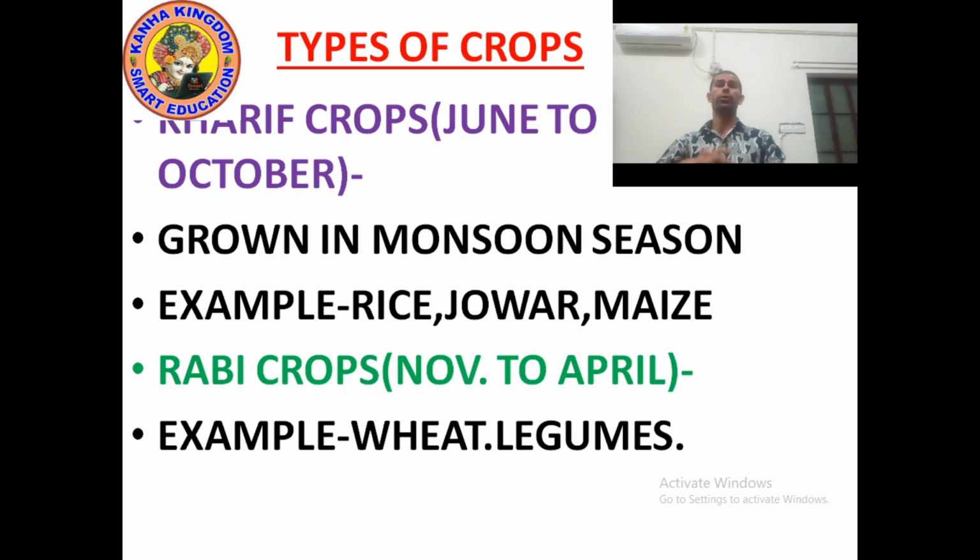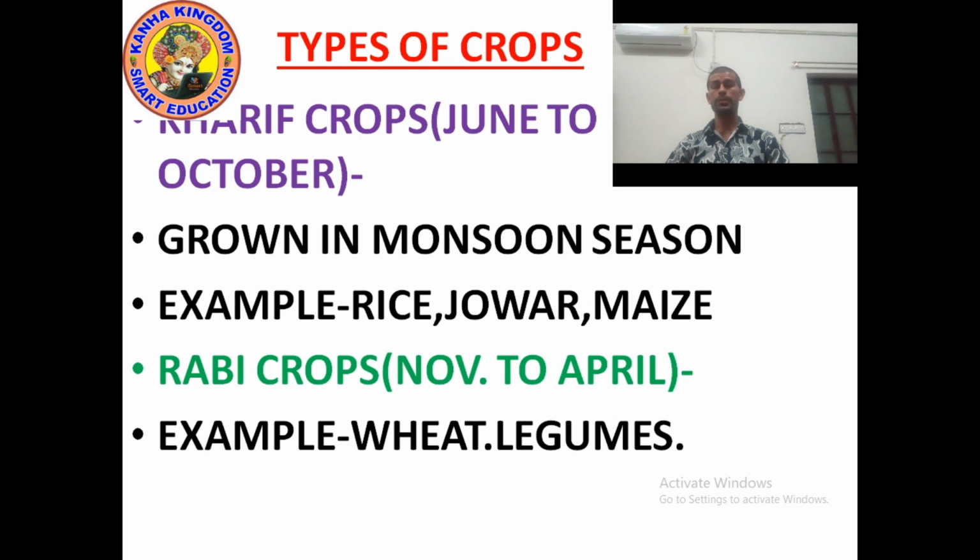When do we grow Kharif crops? Kharif crop is grown around June, July, and it is harvested in October, November. In short, I can say June to October.